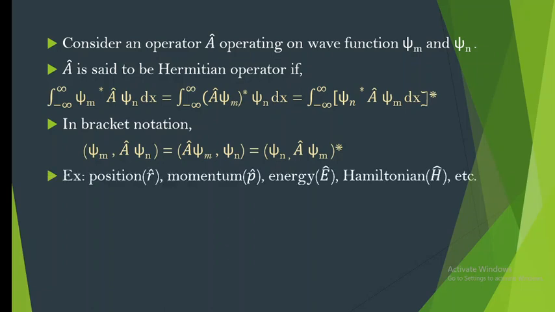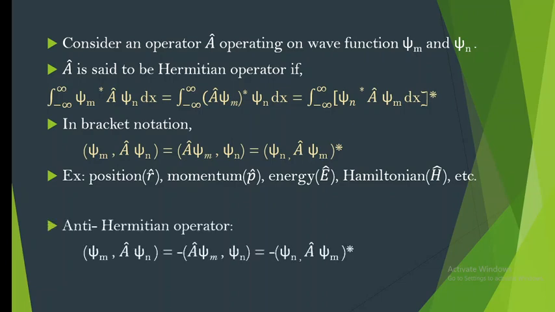Some examples of Hermitian operators are the position operator. In general we say r cap, or in terms of coordinates x cap, y cap, z cap. Then the momentum operator and its components like px cap, py cap, pz cap. Then the energy, it may be kinetic energy or potential energy. Then the Hamiltonian, which is nothing but the total energy of a system. All these operators come under Hermitian operators.